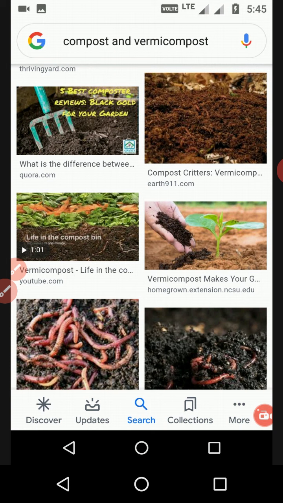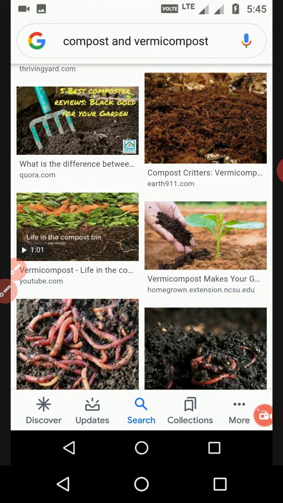And after that you can see that the total compost converts into something like soil. That soil or manure is very useful to increase the fertility of the soil. If we use the total organic material, enriched with nutrients, as a manure, it is very useful for the soil.